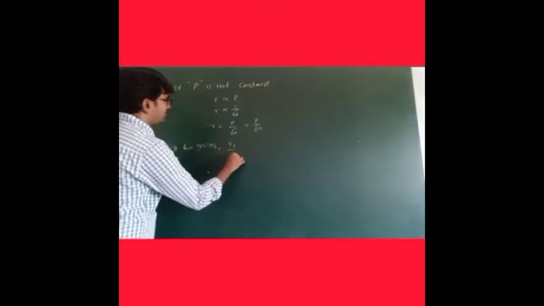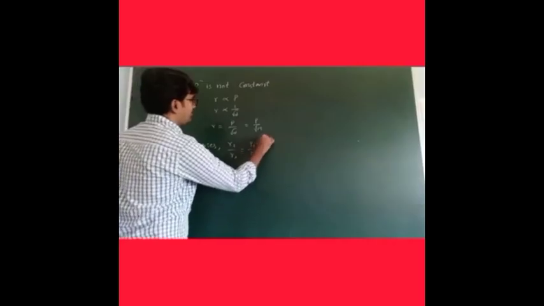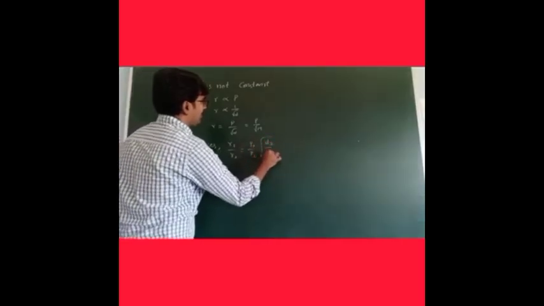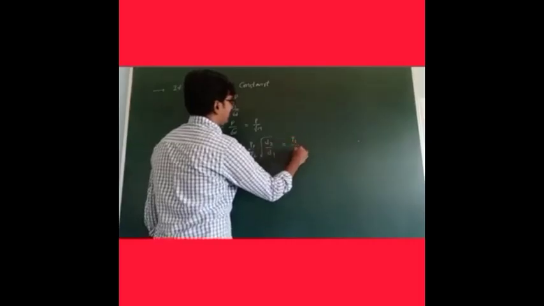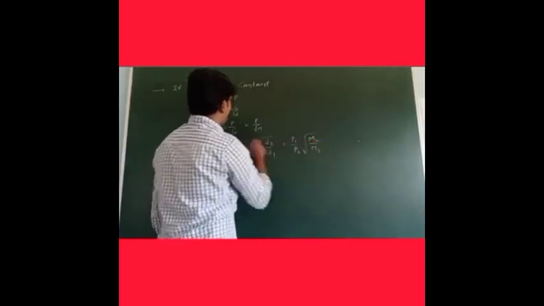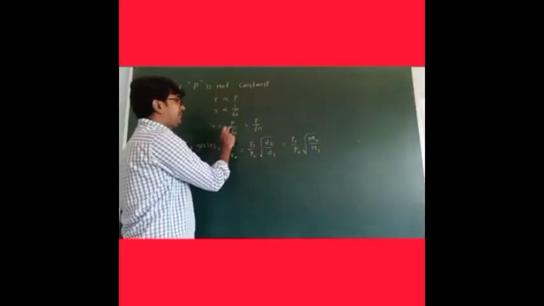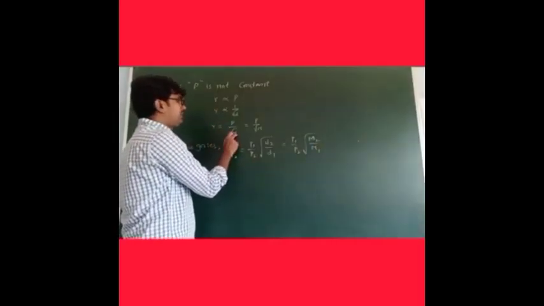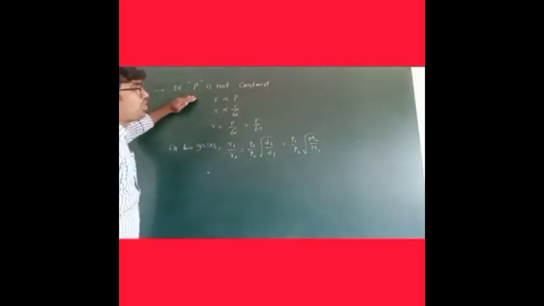R1 by R2 is equal to P1 by P2 into root over D2 by D1. Or this is equal to P1 by P2 into root over M2 by M1. Very simple. P1 over P2, and square root of D is present inverted, so D2 by D1. Okay? This is for if pressure is not constant.